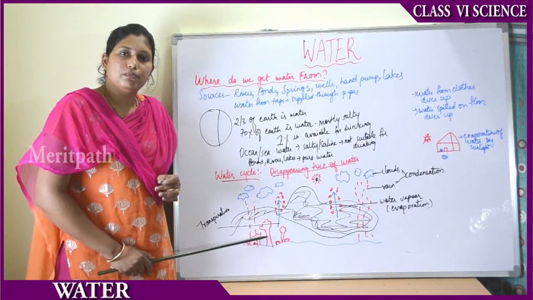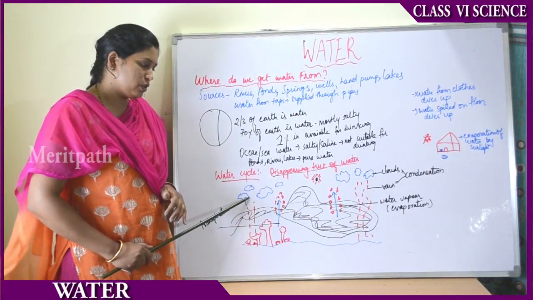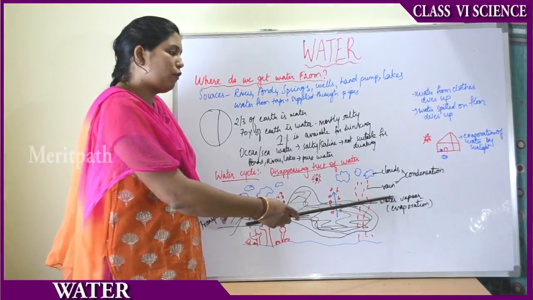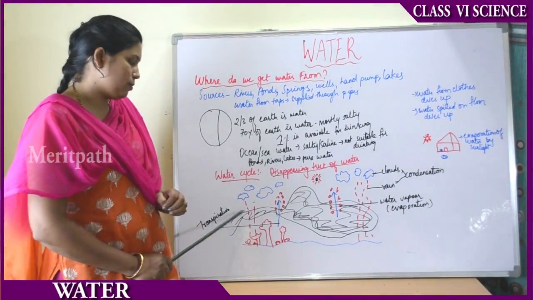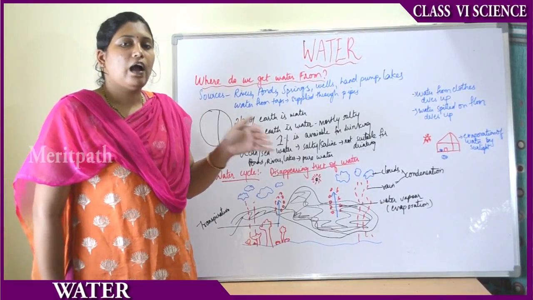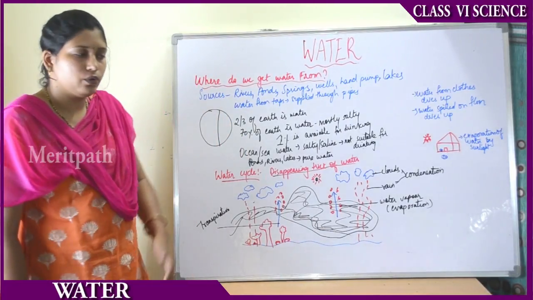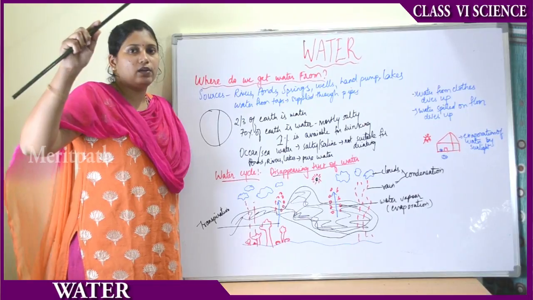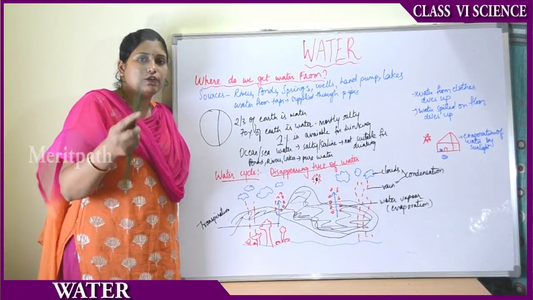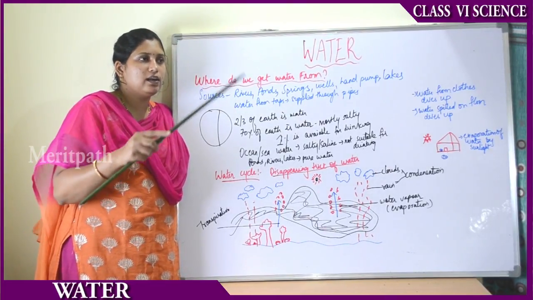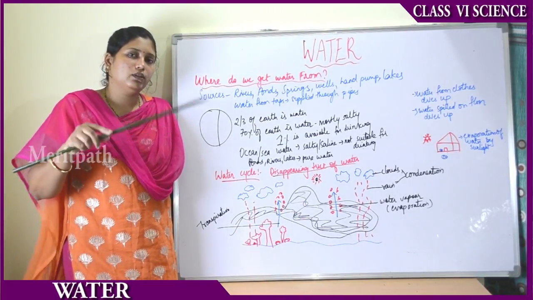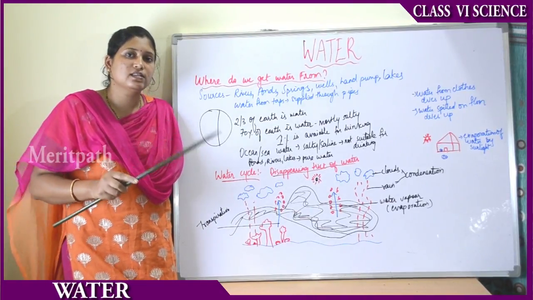The water content from the leaves rises up and goes into the clouds. Then what happens? As the water rises up in the form of water vapor or in the form of water loss by transpiration, here the water is hot. That is why it is evaporating. But after reaching a certain height, the temperatures cool down. Because as the altitude increases, that means as the height increases, as we go above the earth, the temperatures decrease. Suppose you are flying in an aeroplane, you always see that the outer temperature shows in minus degrees, because as the altitude increases, the temperatures decrease.